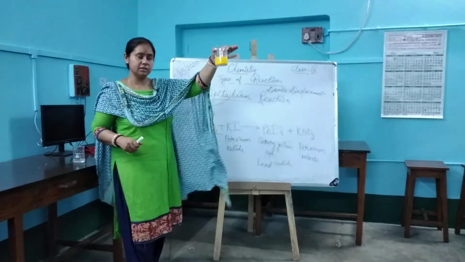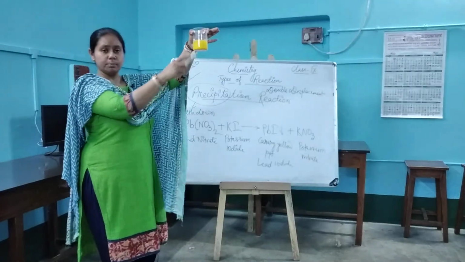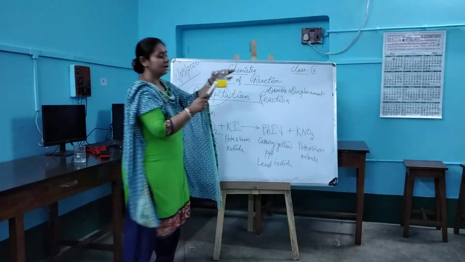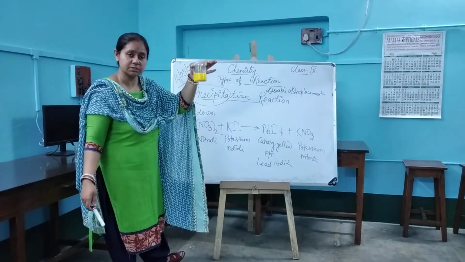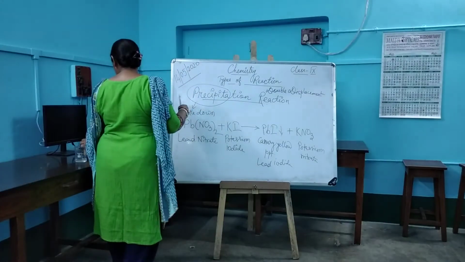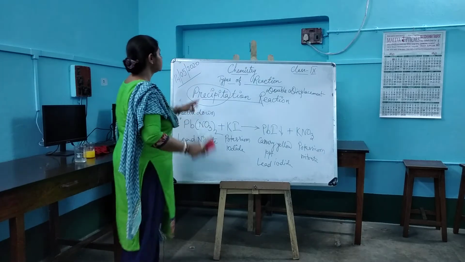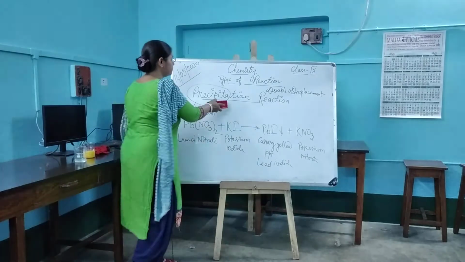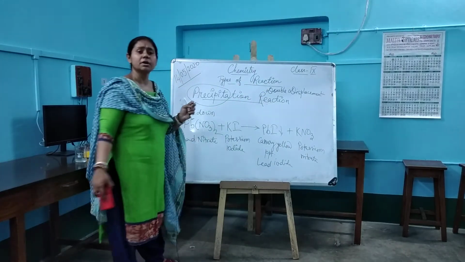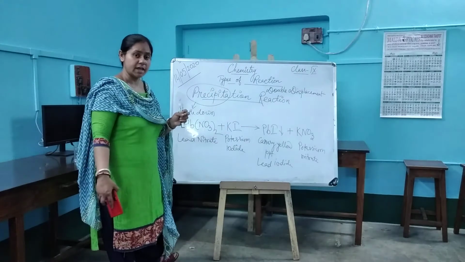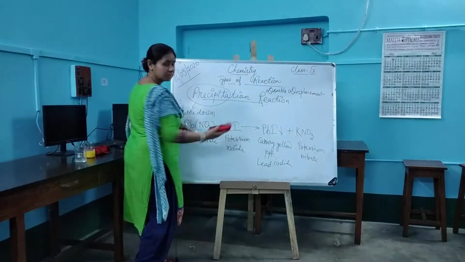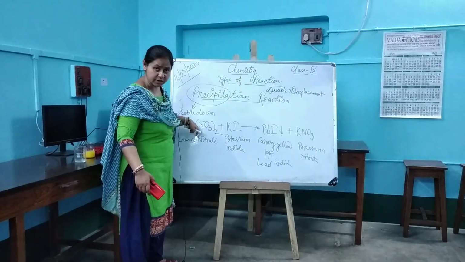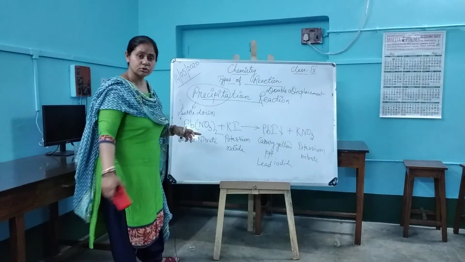All of you can see it over here. A canary yellow precipitate of lead iodide has been formed. Okay, for lead iodide, I am having a canary yellow precipitate over here. So that is why this reaction is called a precipitation reaction. Alright, now obviously a precipitation reaction is also a kind of double displacement reaction. Okay, see over here also I am having two displacements. Lead is going with iodine, potassium is going with nitrate. So I am having double displacements over here.